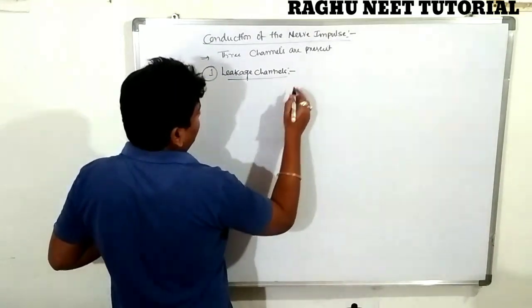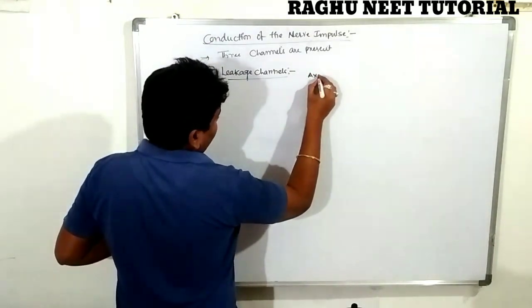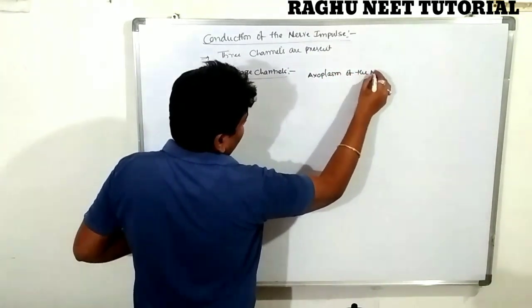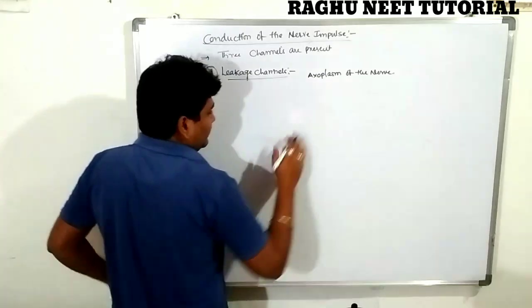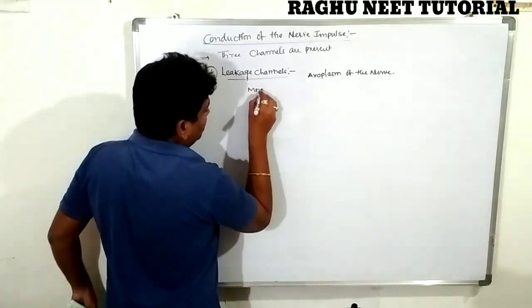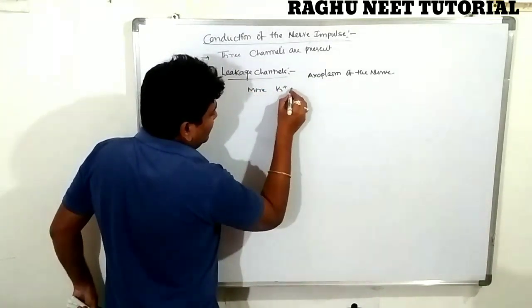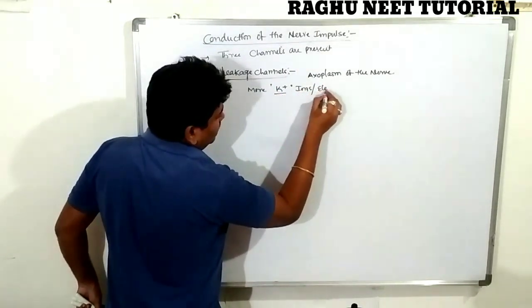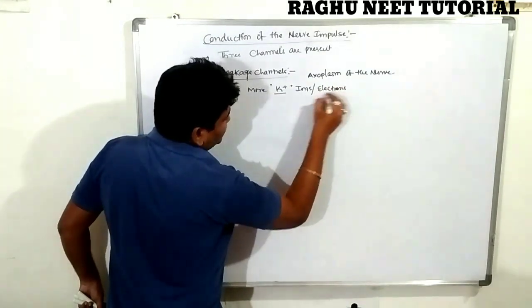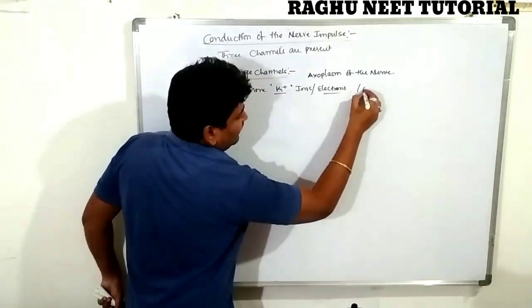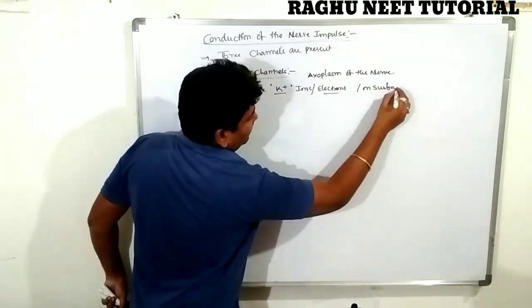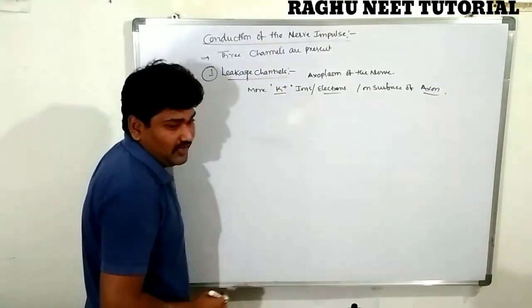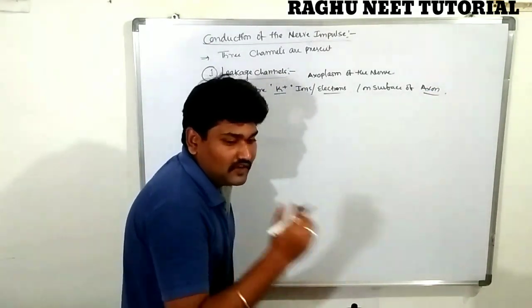The axoplasm of the nerve contains more potassium ions, and on the surface of the axon there are more sodium ions.